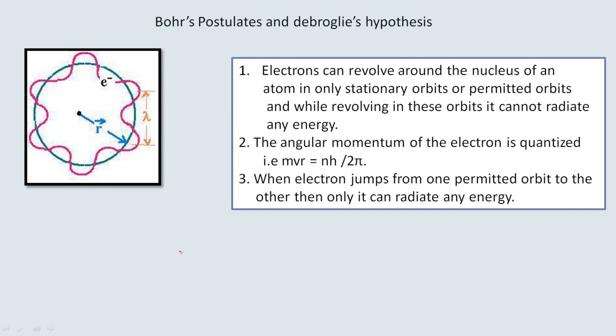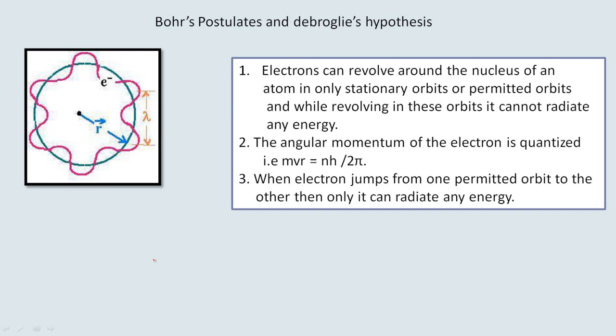Rutherford was an experimental scientist, and he performed the experiment of scattering of alpha particles through a thin foil of gold, which you have studied in 10th and 12th standard.